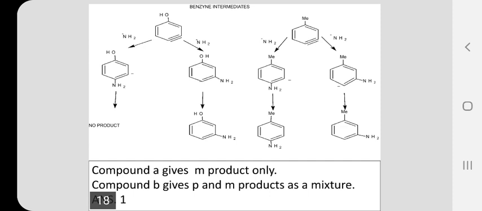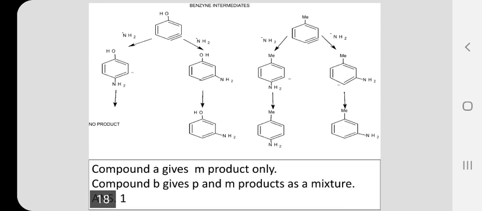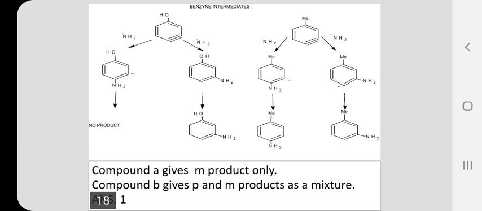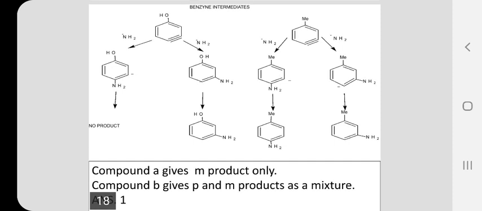The aromatic nucleus is having 6 pi electrons. So, the system is rich in electrons. And the negative charge on carbon number 3 is very close to the hydroxyl group. Such an intermediate is highly unstable. So, it will not give you a product at all.